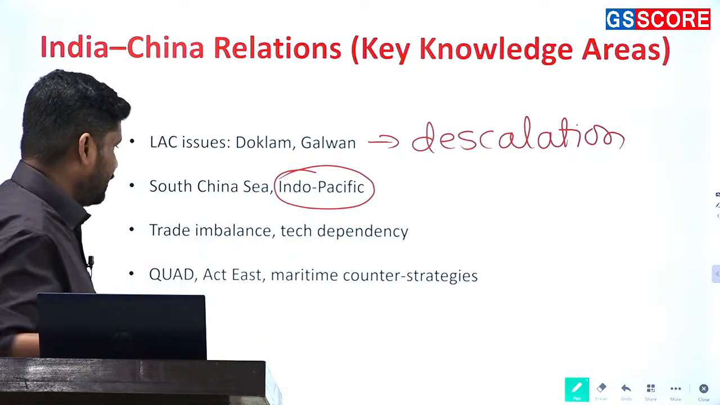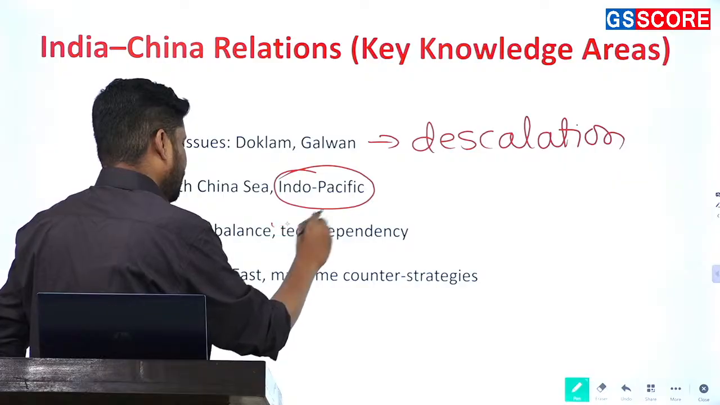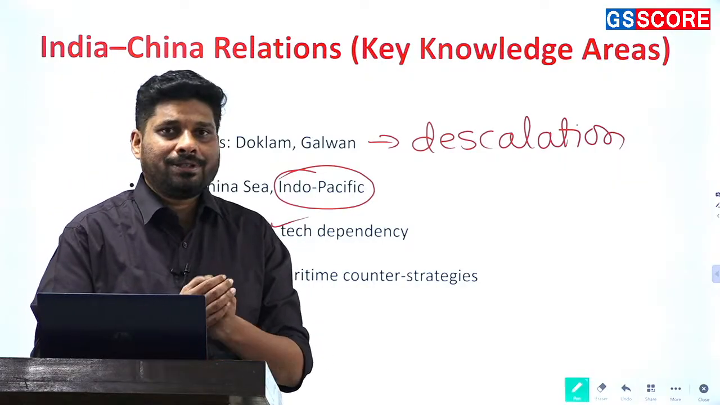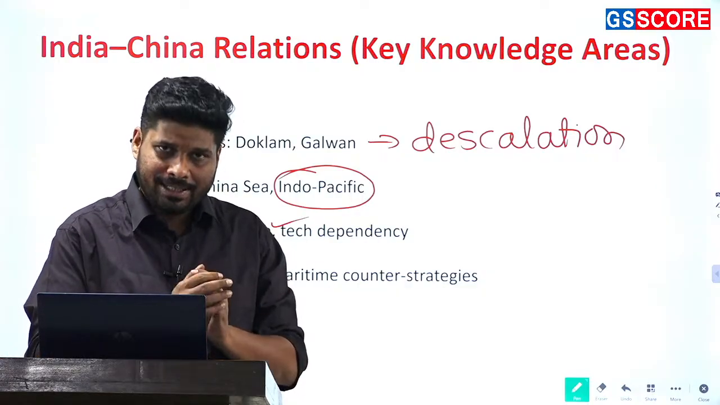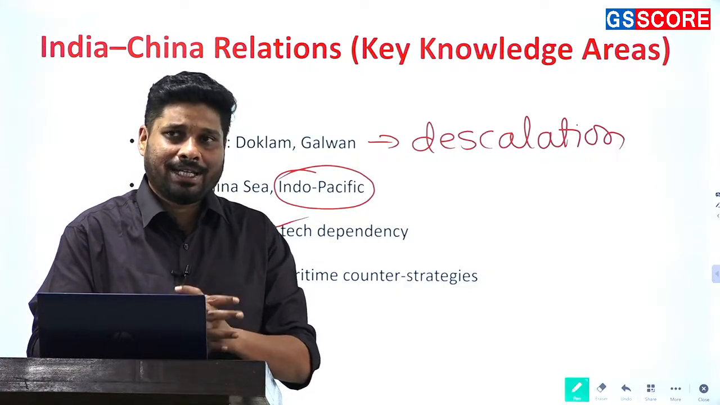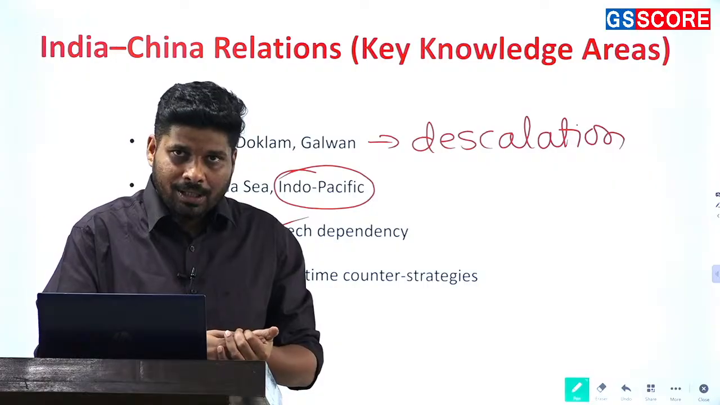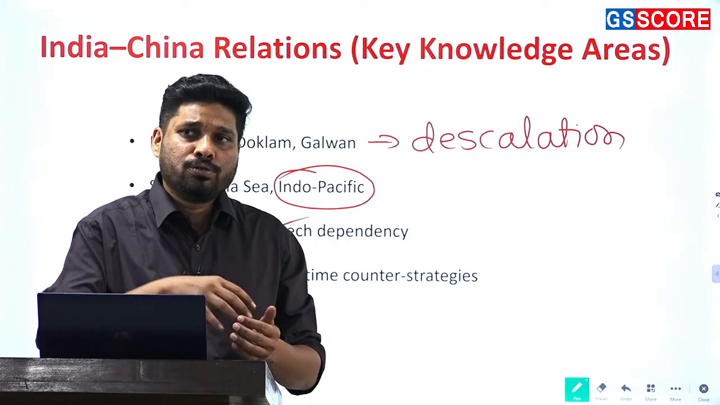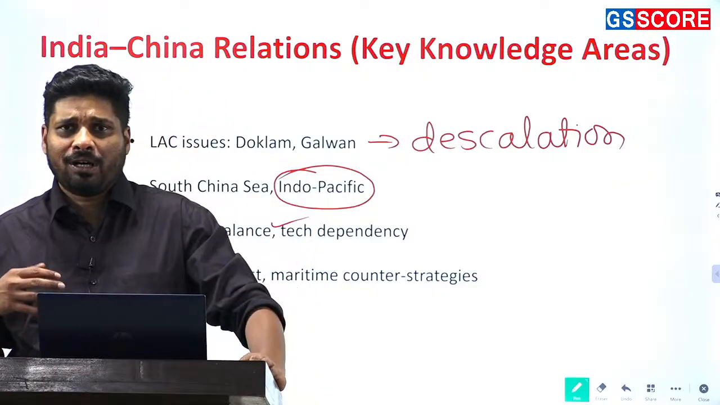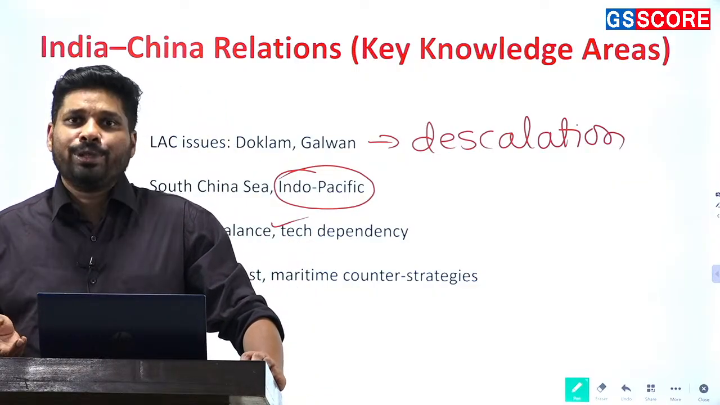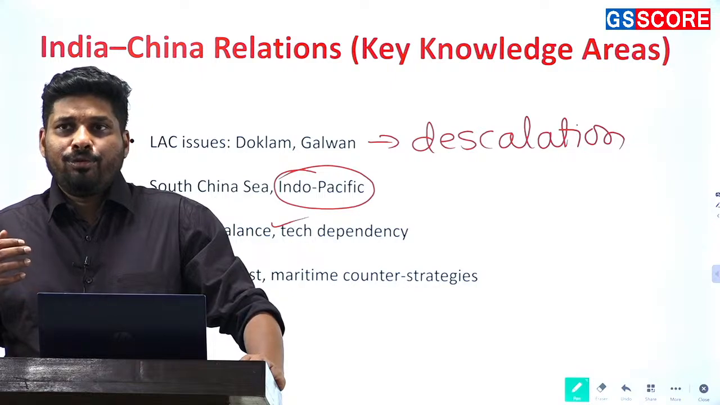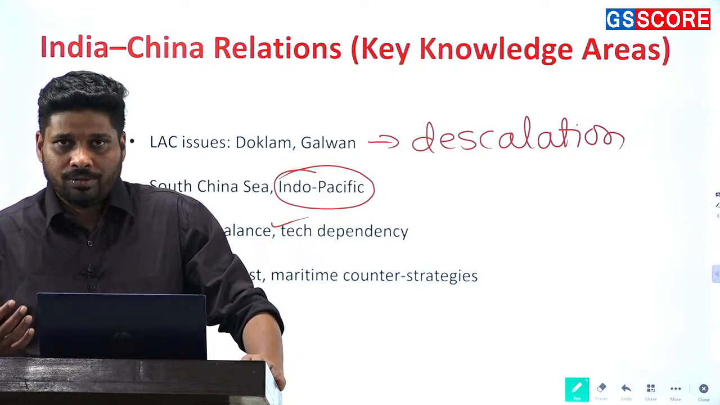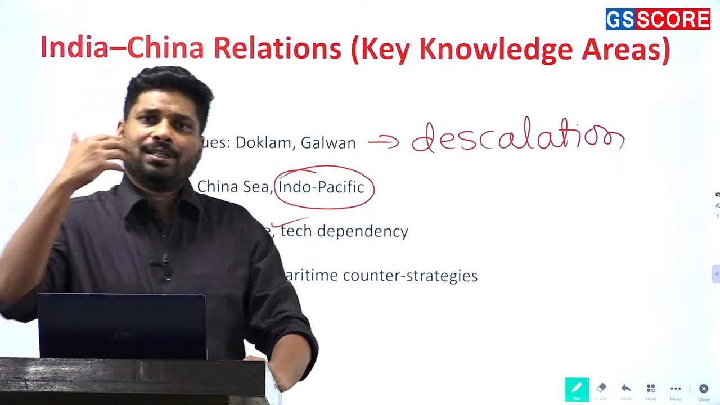Trade imbalance, tech dependency. Trade imbalance: India faces a large trade deficit with China. You have to know the reasons for it. You also have to focus on what has to be done to do away with this trade deficit. For example, allowing more Indian products that India is known for to be in the Chinese market. So you have to know those products.